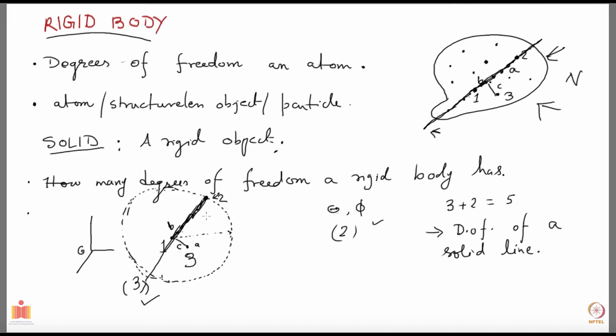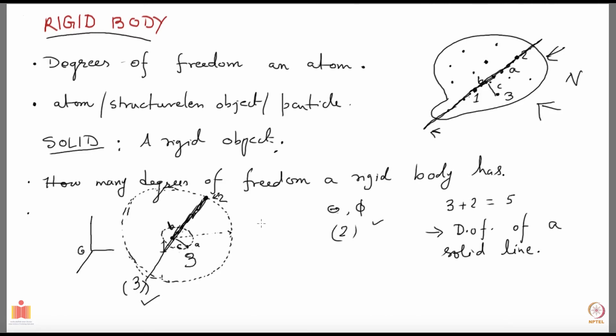Now this particle number 3, if you tell me only that it is distance c away from this line, then it could be anywhere on the circle whose center lies here, right? With this distance fixed, you can draw a circle around this point. This is a circle which is going into the plane of your screen.